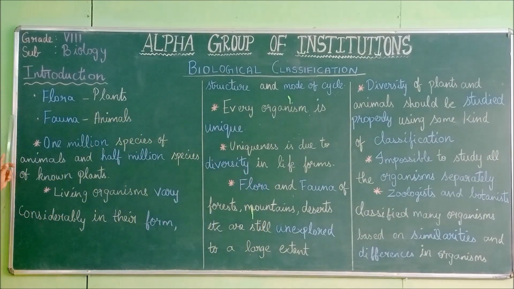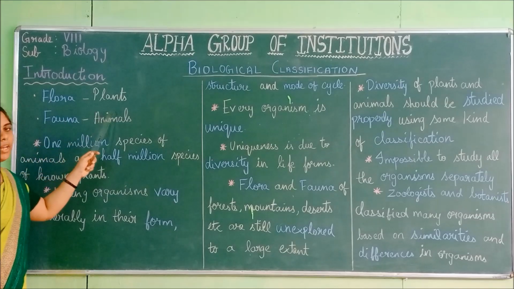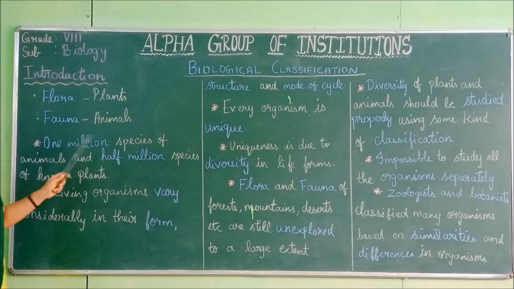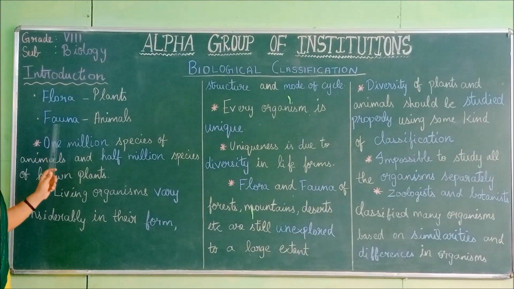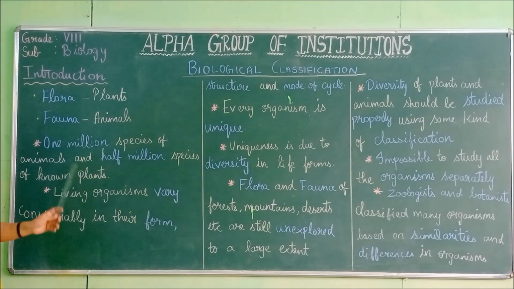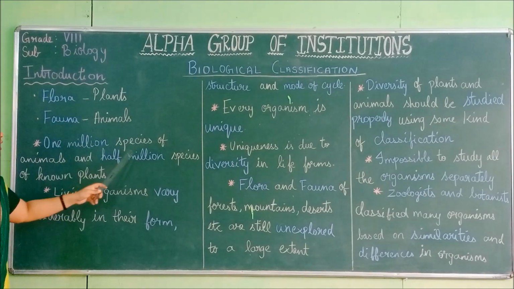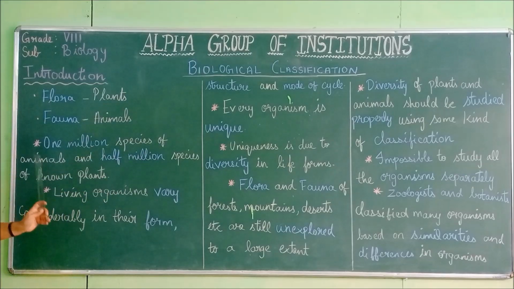Before going, I will give you a short introduction. What is flora and fauna? Flora means plants, fauna means animals. All the plants come under flora and all the animals come under fauna. In the whole world, 1 million species of animals are present.